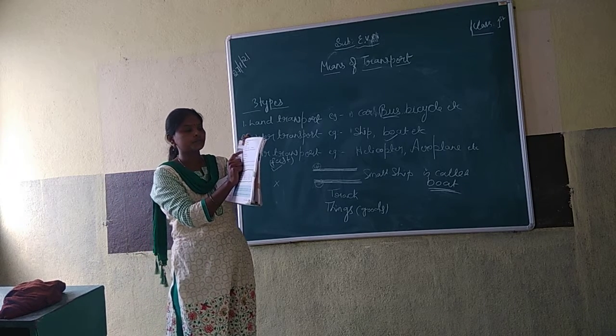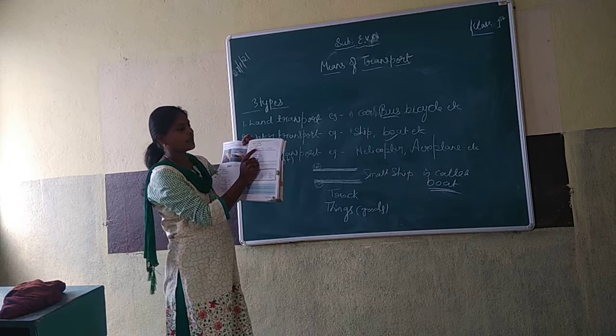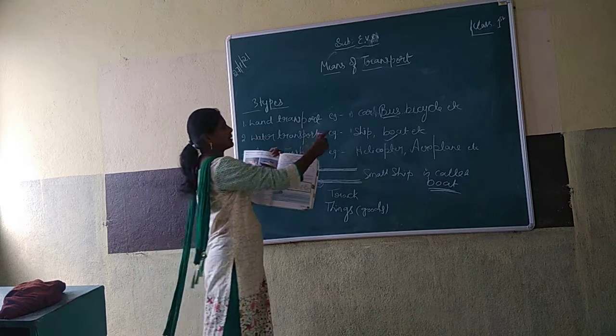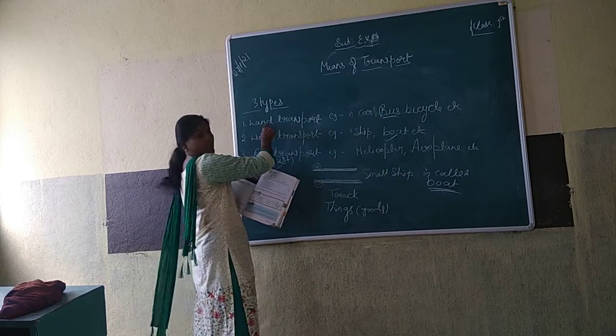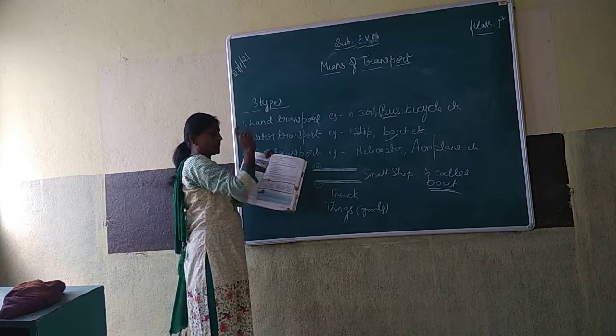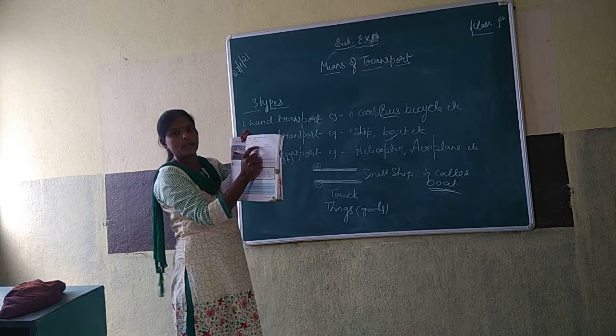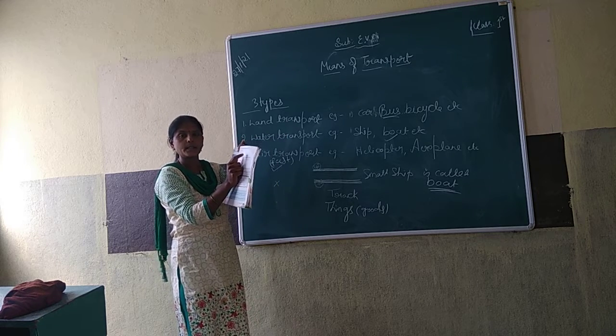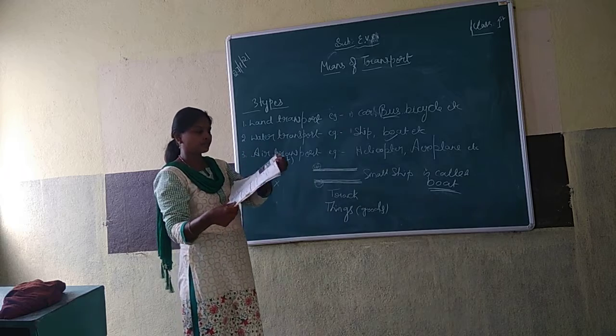Third. Cars and buses are means of dash transport. Car and bus are means of transport. Which means of transport? Land. You have to fill in land here. Cars and buses are means of land transport.